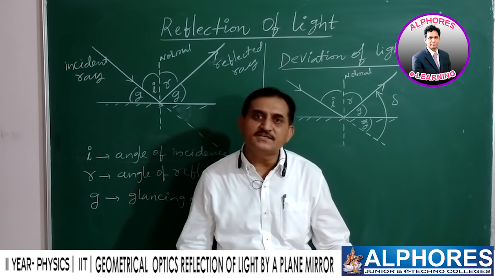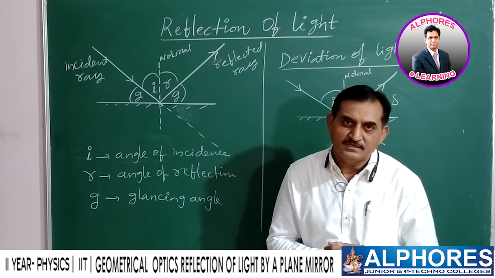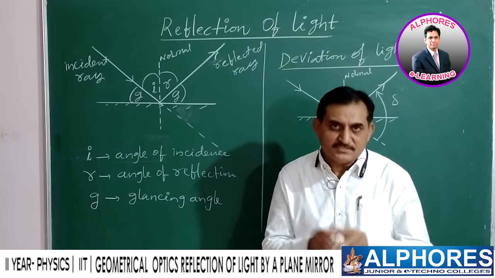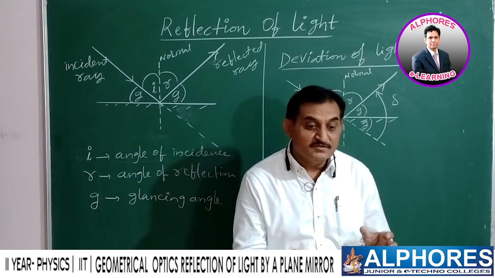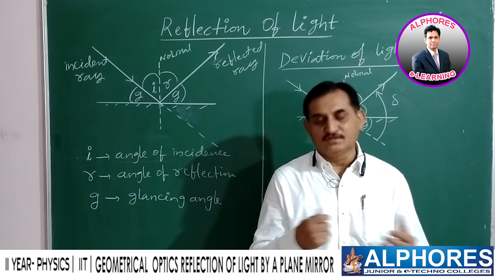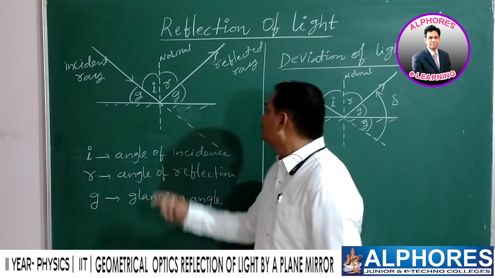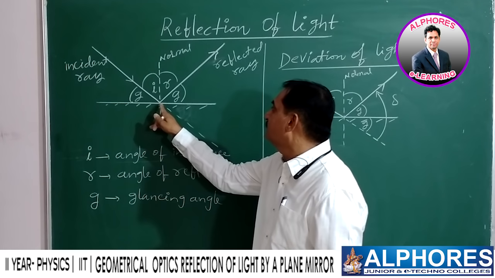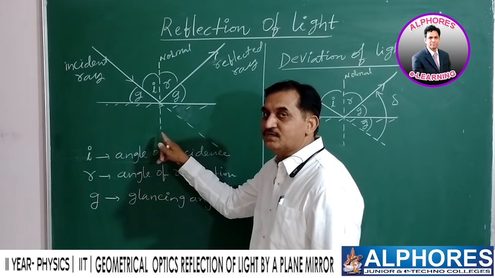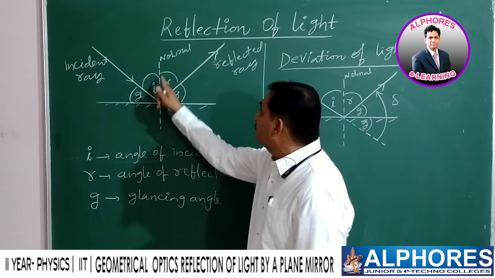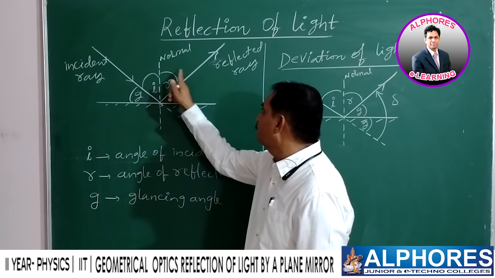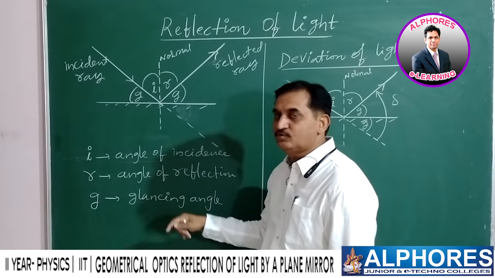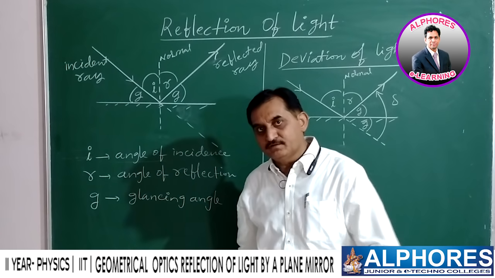On the surface you can take the normal anywhere, but that is not the question. The light is incident where the normal is drawn. So here the light is incident at this point, and a normal is drawn to the surface. With reference to this normal, we take the angle of incidence and angle of reflection. The reference is the normal.